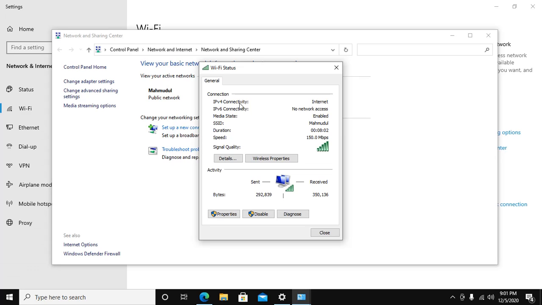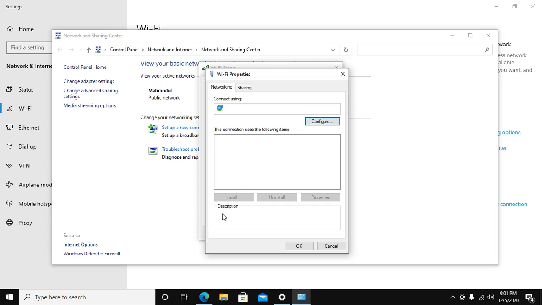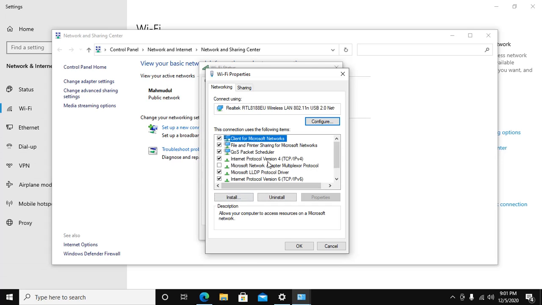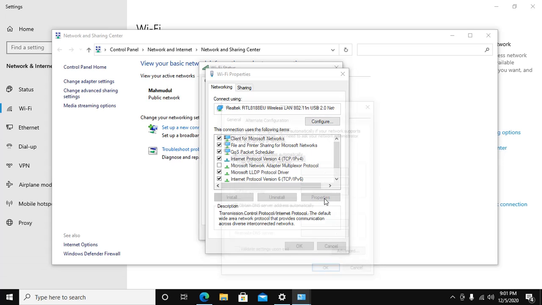IP version 4 connectivity, internet access. If you find internet access is available, then click on properties and then click on Internet Protocol Version 4 (TCP/IPv4) and then click on properties.